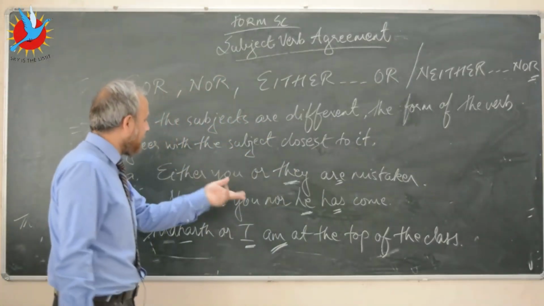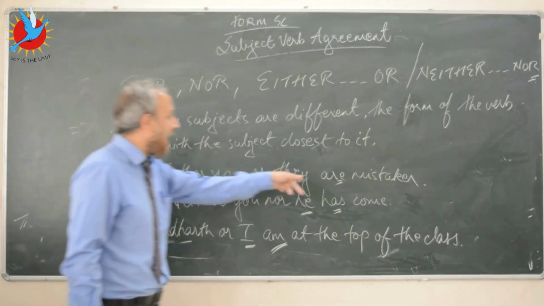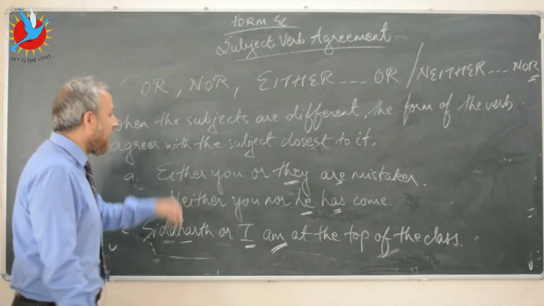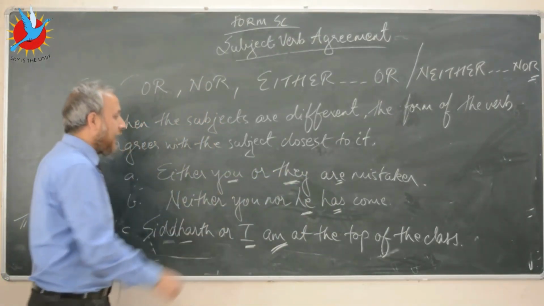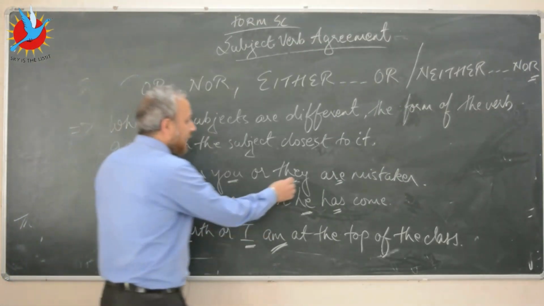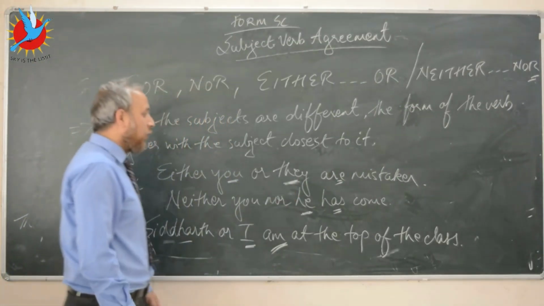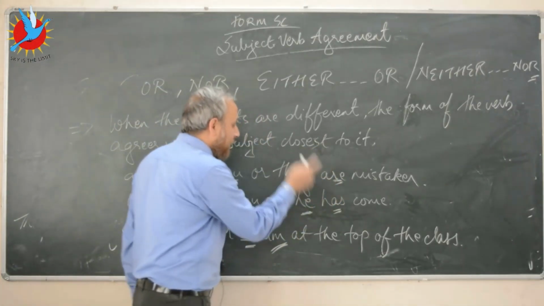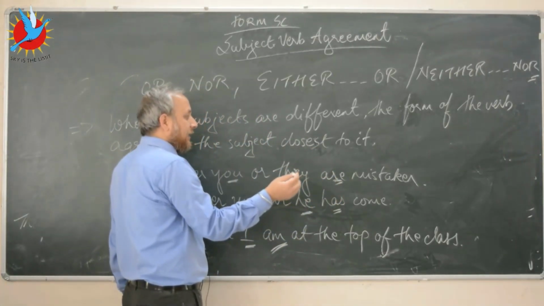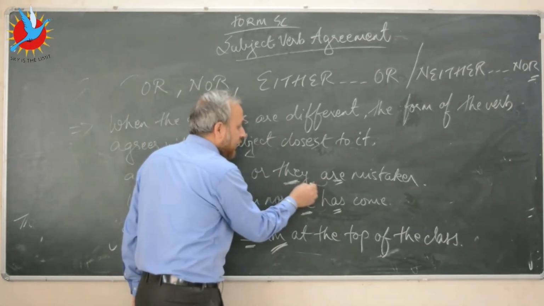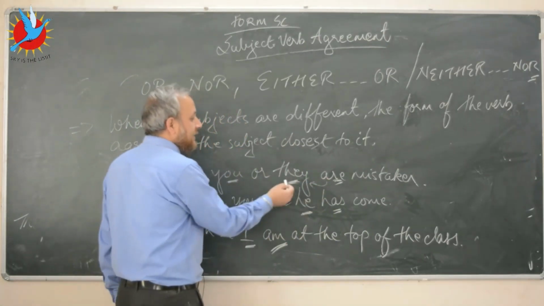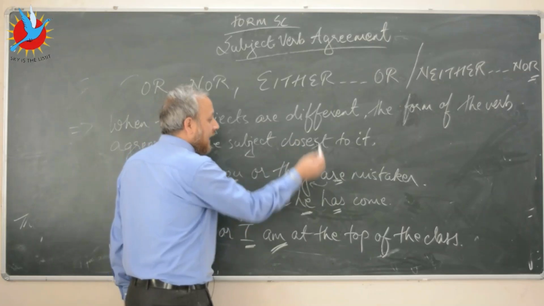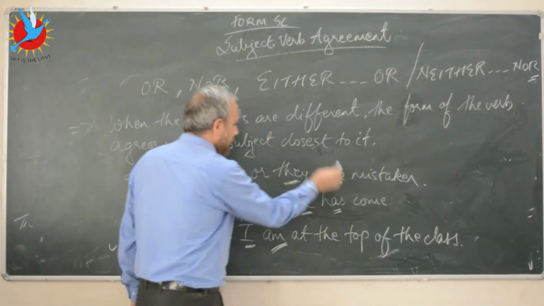So if you look at these three sentences, either you or they are mistaken. Here you have two subjects: you, second person singular, and they, third person plural. So the form of the verb will be decided by what? It will be decided by the subject that's closest to the verb. Since this is third person plural, I've used the plural form of the verb.